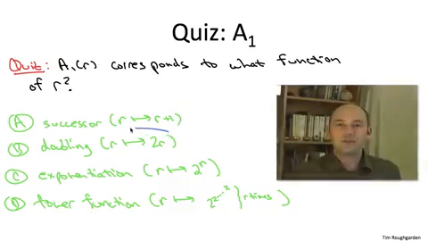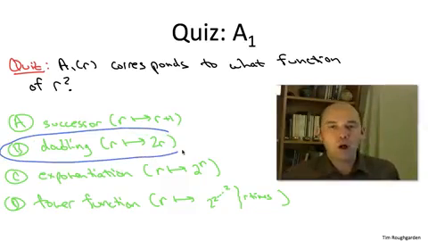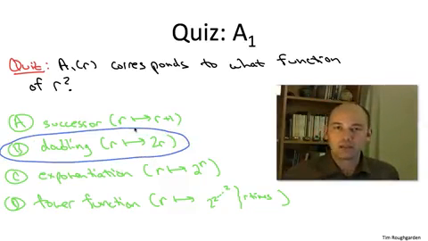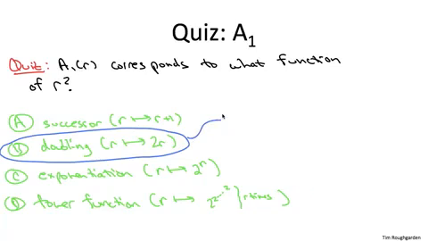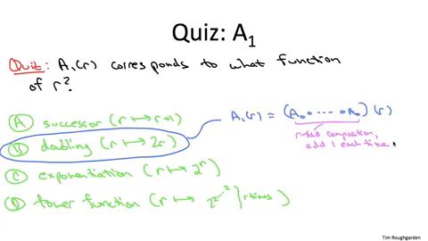All right, so the correct answer is B. At least A1 is quite simple to understand. All it does is double the argument. So if you give it R, it's going to spit out 2R. Why is that? Well, A1 of R, by definition, is just the function A0 applied to R, R times. A0, by definition, is the successor function. It adds 1. So if you apply the successor function R times starting from R, you get 2R as a result.